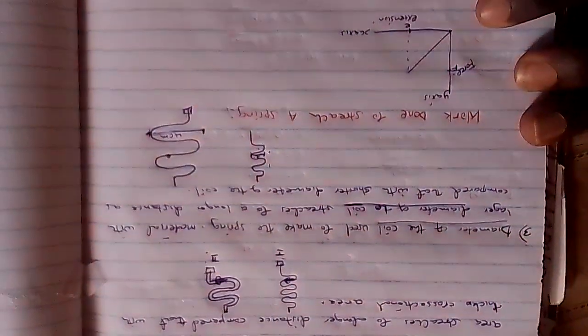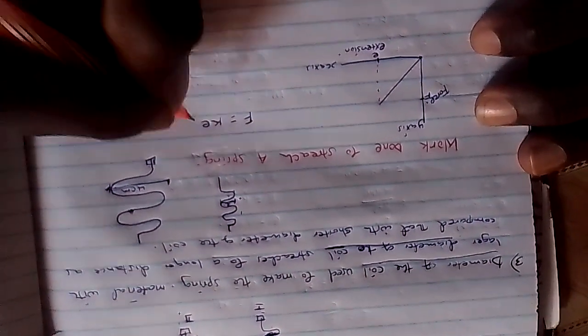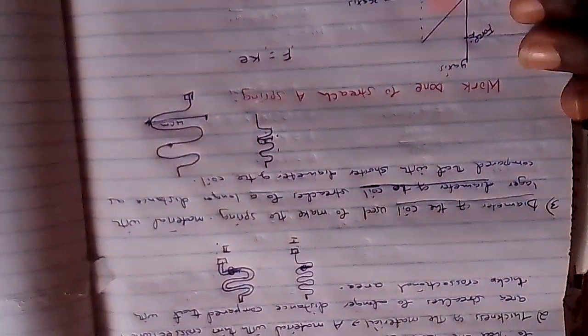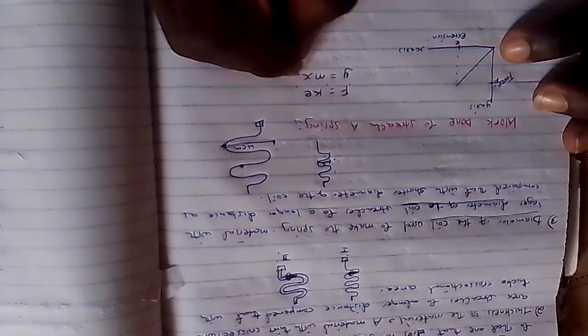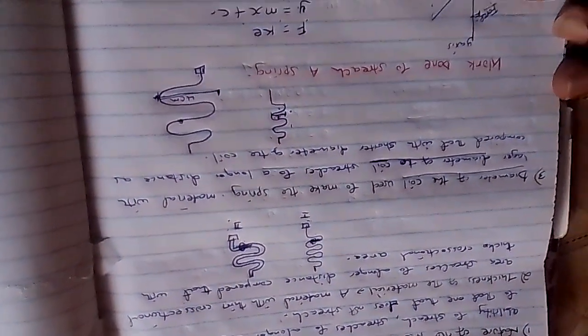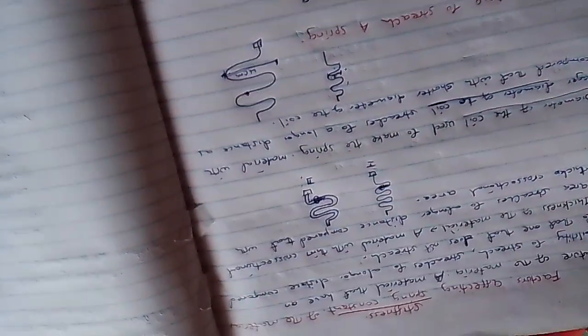And you know very well that from the formula, force is equals to Ke. From the previous lesson, we said that force is equals to ke. Now I can say this is a straight line, and a straight line can give us an equation of a line. An equation of a straight line, it is y is equals to mx plus c. And the factor that is on y-axis, it is this force. Now I can place here force is equals to the one on the x-axis. On the x-axis, it is this extension.